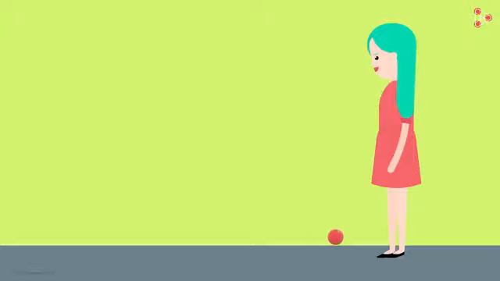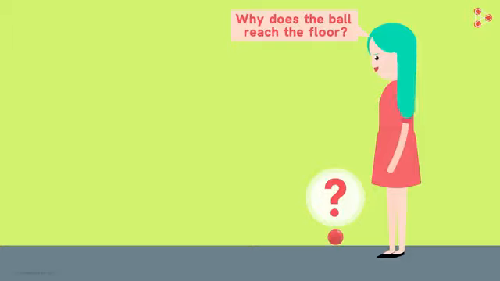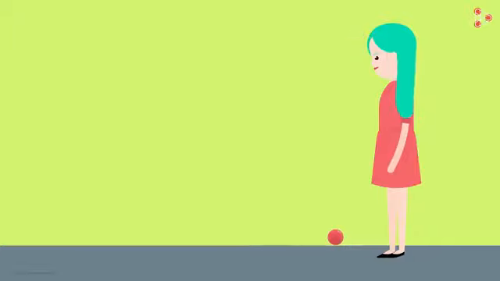But wait, another thought puzzled Nora. As she drops the ball, she wonders why the ball ever reaches the floor. This might seem to be a lame thought, but don't forget that Nora's smart. She thinks that mathematically the ball should never touch the ground. So what was her thought process?